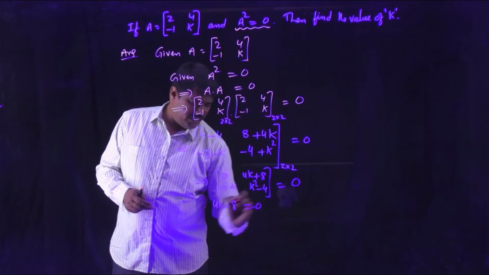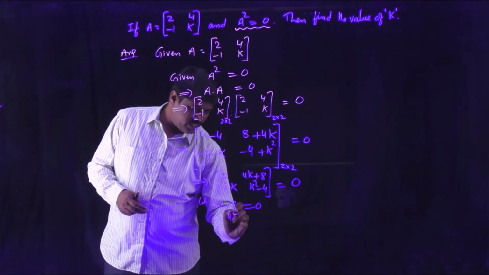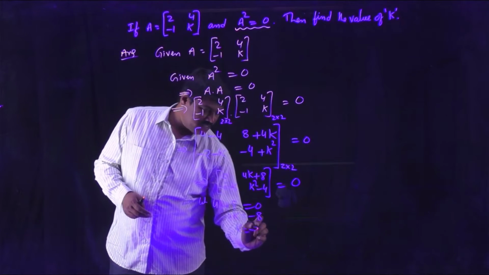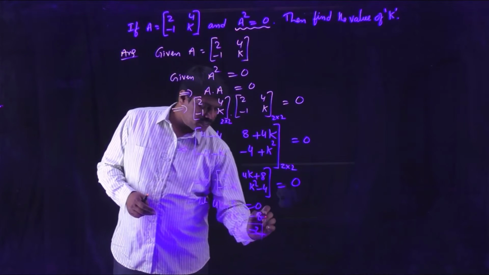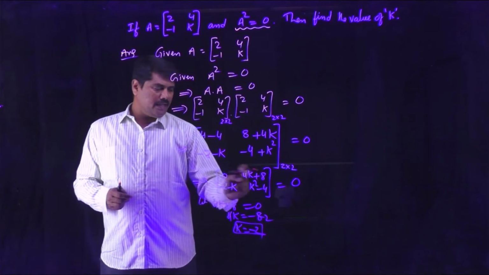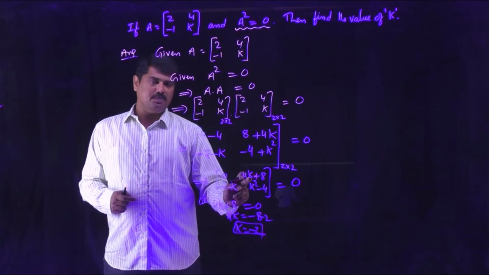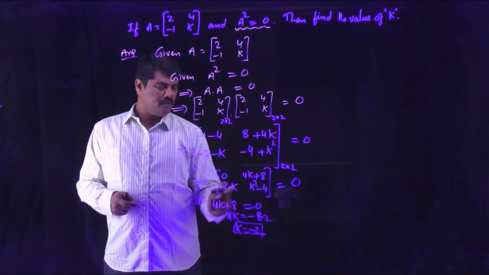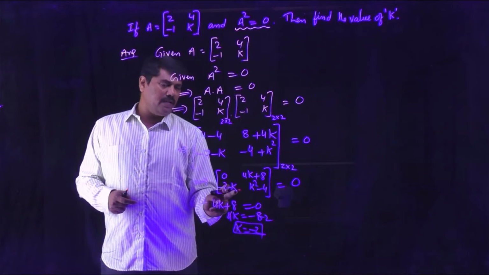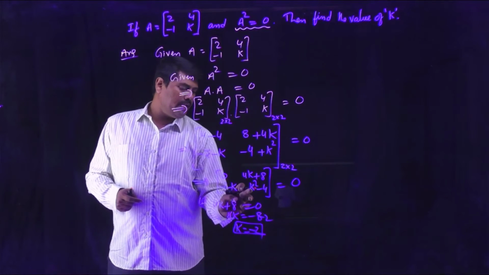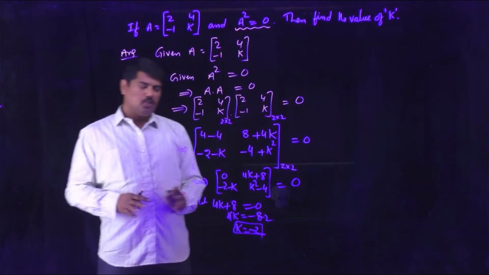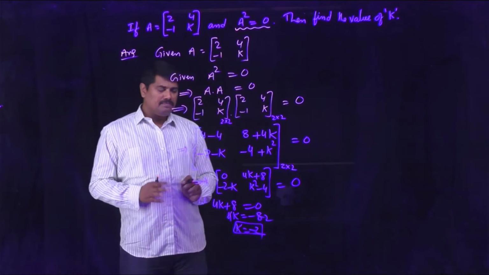4k plus 8 is equal to 0. So 4k is equal to minus 8, moving 8 to the right-hand side. So we get k value as minus 2. 4 cancels 8 two times. Substituting k with minus 2, here observe: 4 into minus 2 is minus 8, plus 8, 0. Minus 2 minus of minus 2 becomes plus 2, so that it is 0. Again, k is minus 2, whole square is 4. 4 minus 4 is 0. So the value of k will be minus 2.